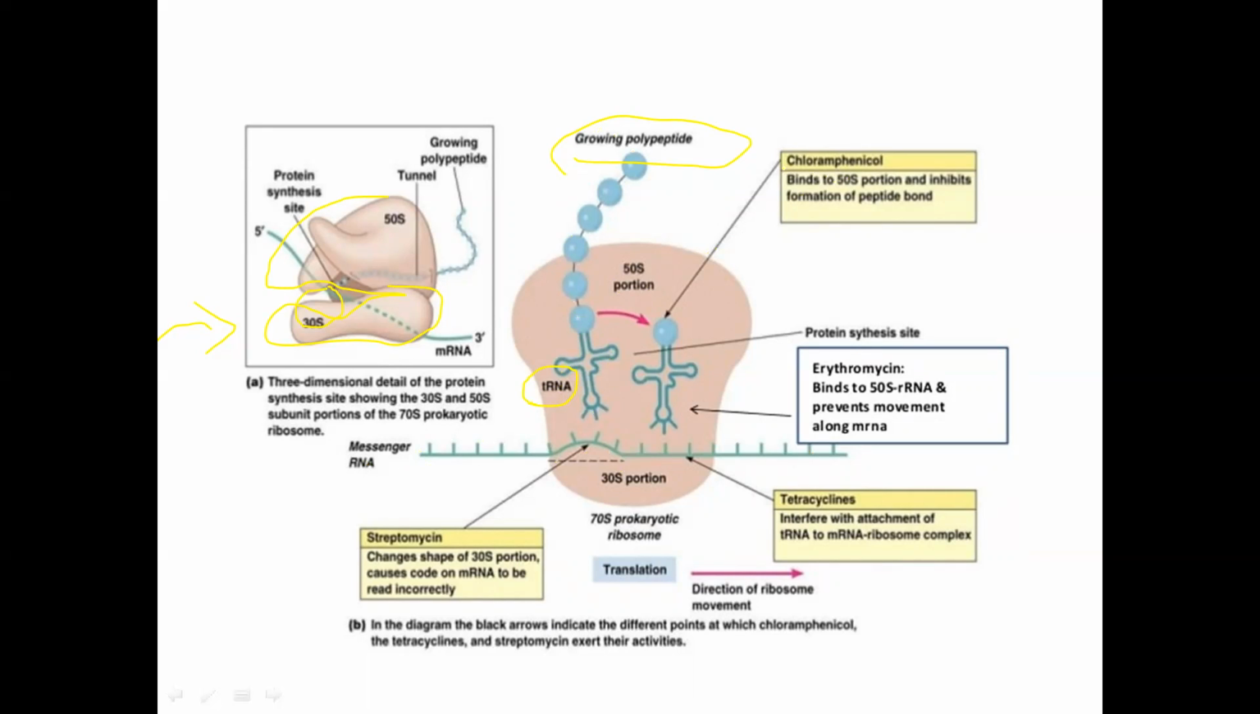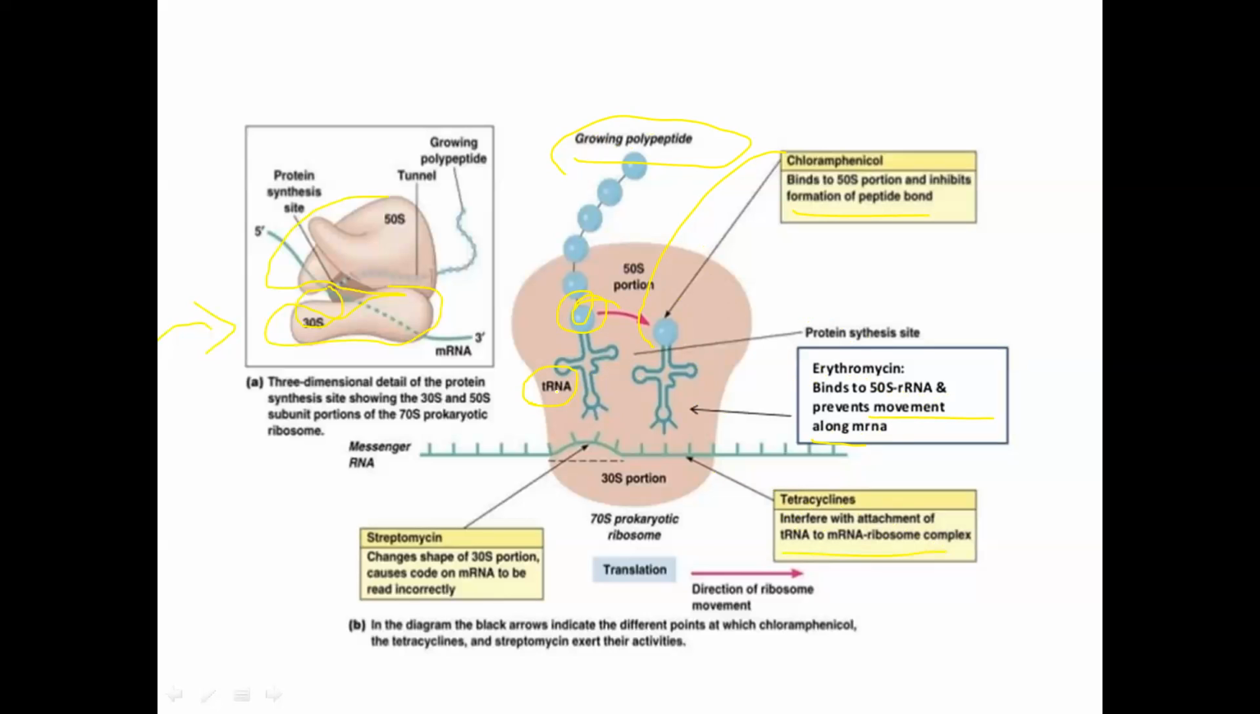Okay, so chloramphenicol binds to the 50S portion and inhibits the formation of peptide. They stop, means they bind to the 50S portion from this part, so by which the polypeptide chain becomes unable to form. Okay, this is the protein synthesis site. Okay, so erythromycin binds to the 50S ribosomal RNA and prevents movement along messenger RNA. Okay, and tetracycline interferes with the attachment of transfer RNA to the messenger RNA complex.